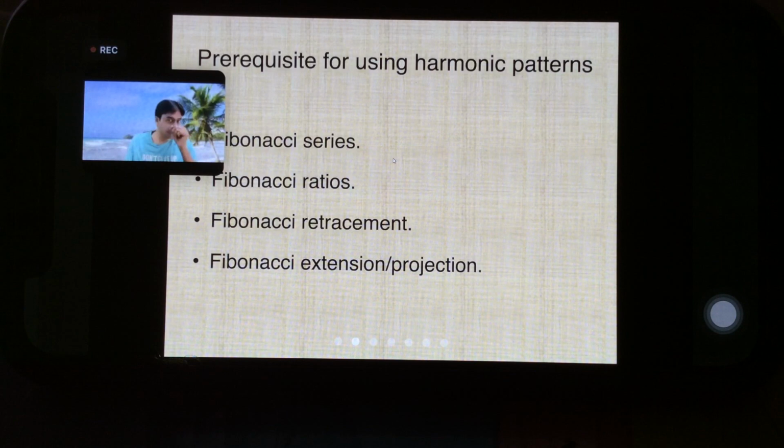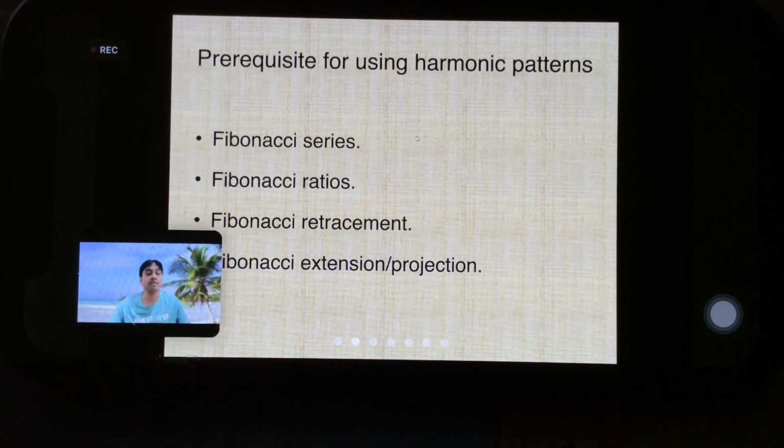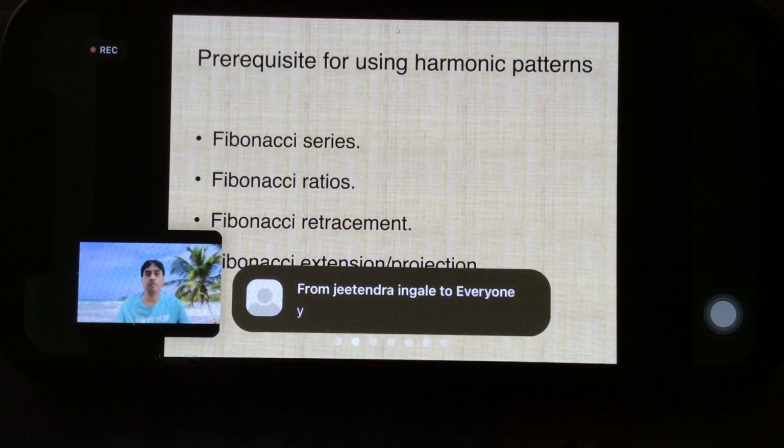So prerequisites for harmonic pattern: we should have an idea about the Fibonacci series, not needed compulsorily, but we should be knowing Fibonacci ratios. We should be knowing how to use Fibonacci retracement. We should be knowing how to use Fibonacci extension and projection. Right? Do we know all of this? Right? So we can proceed for harmonic.